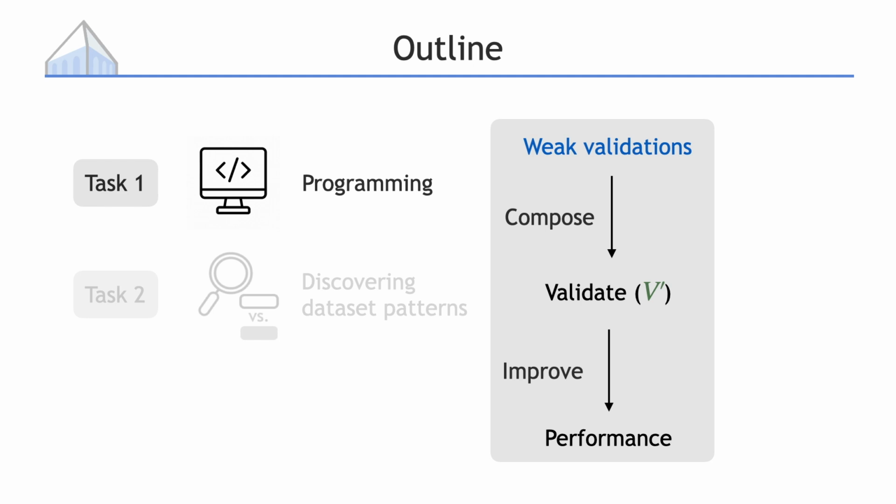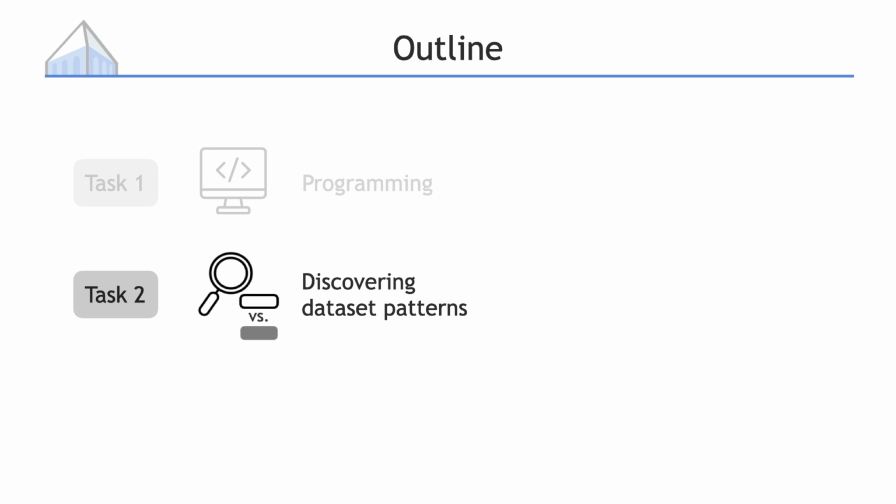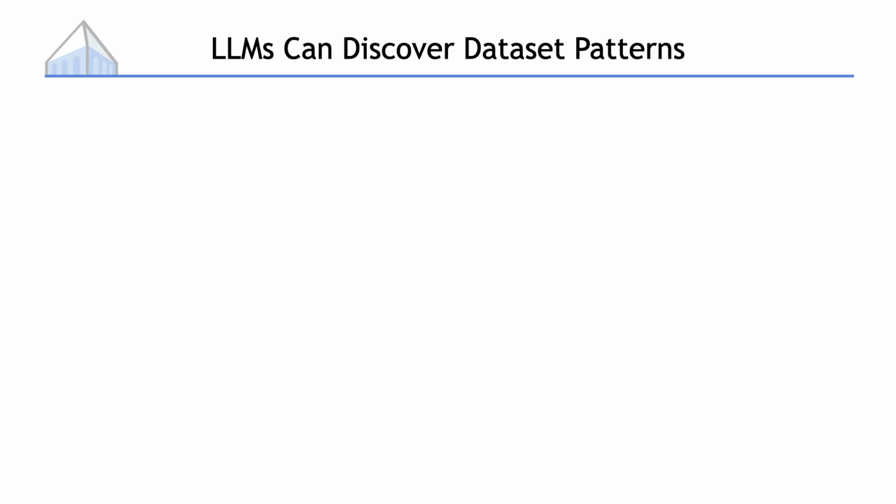Now let's talk about the second task, discovering patterns for datasets. Validation is hard for this task because there is just so much information to process from the dataset. So what does it mean to discover dataset patterns?